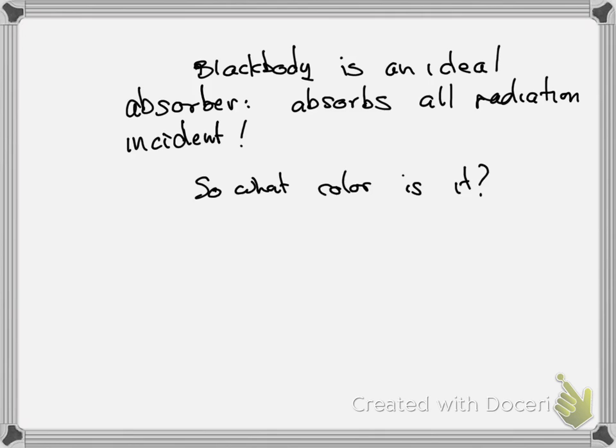What an ideal absorber means is that a black body is a body that absorbs all radiation incident upon it, all incident radiation. That means that all the sunlight, all the room light, all the heat coming out of the heaters is being absorbed by the ideal black body. What color does that mean it is? Aha, you might say, well, then it must be black because it's not reflecting any light. Isn't that the Vantablack or whatever that ideal black color is that they've now manufactured? Doesn't that make it entirely black?